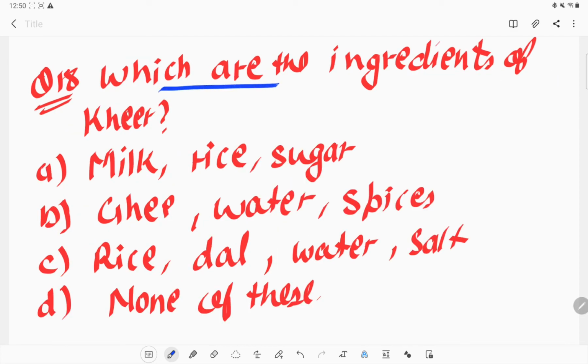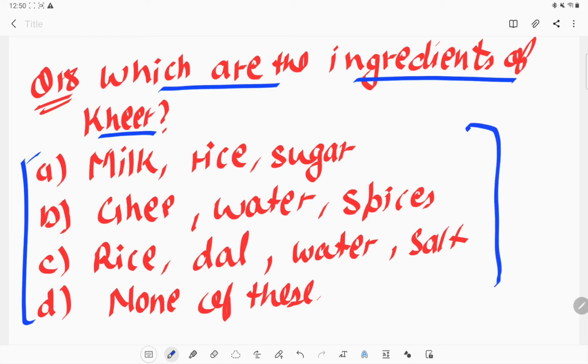Next question is, which are the ingredients of kheer? From these options, what do you think kheer can be made of? Option A, milk, rice and sugar. Obviously we require all these three and we can make kheer out of it. Next is ghee, water and spice.